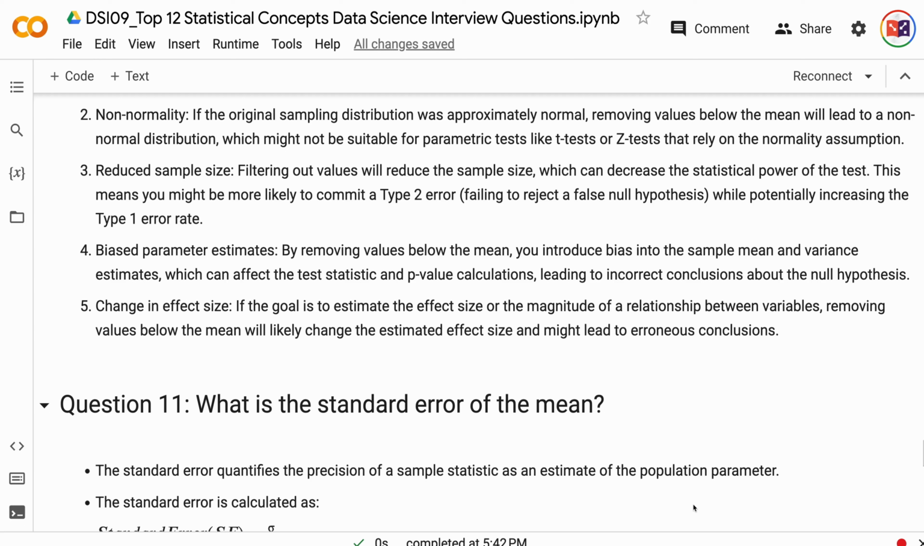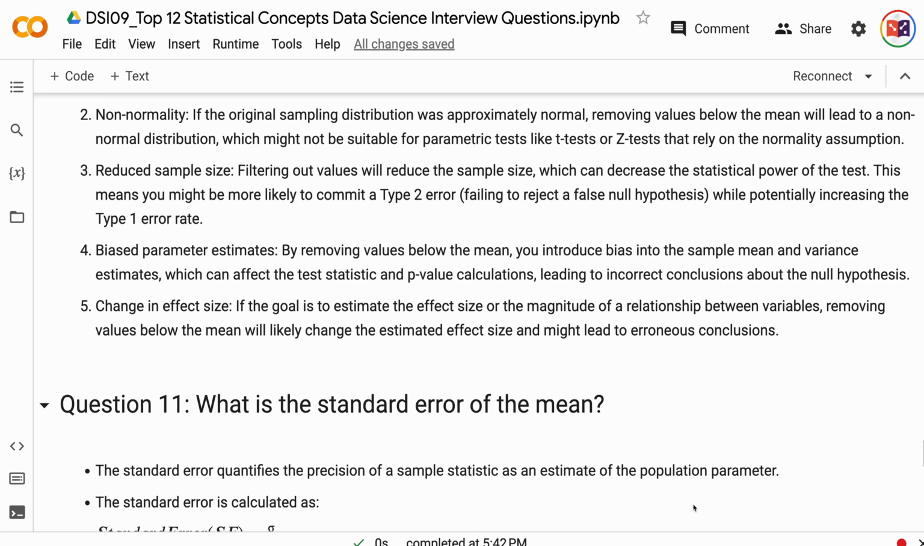4. Biased parameter estimates. By removing values below the mean, you introduce bias into the sample mean and variance estimates, which can affect the test statistic and p-value calculations, leading to incorrect conclusions about the null hypothesis. 5. Change in effect size. If the goal is to estimate the effect size or the magnitude of a relationship between variables, removing values below the mean will likely change the estimated effect size and might lead to erroneous conclusions.